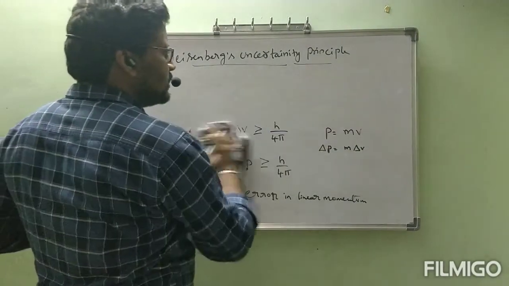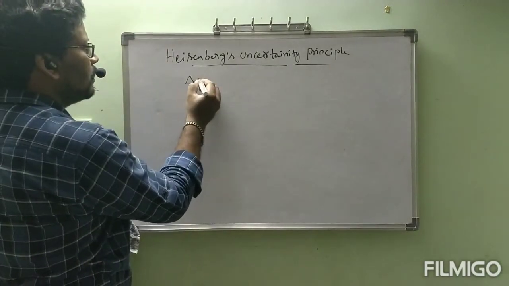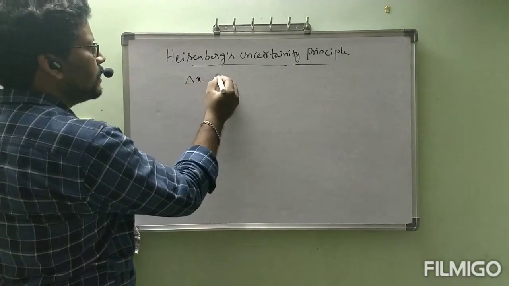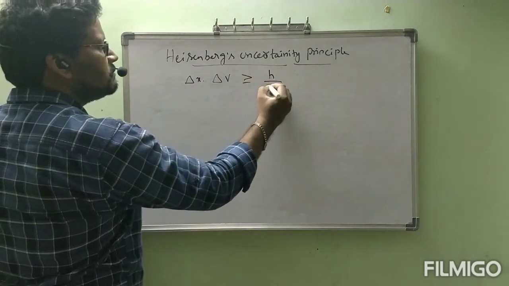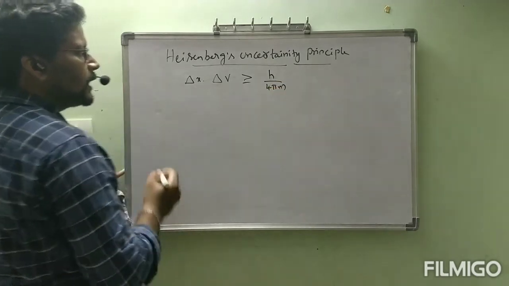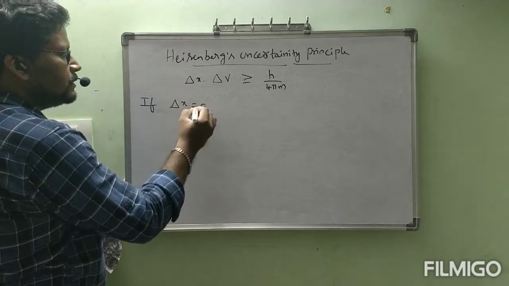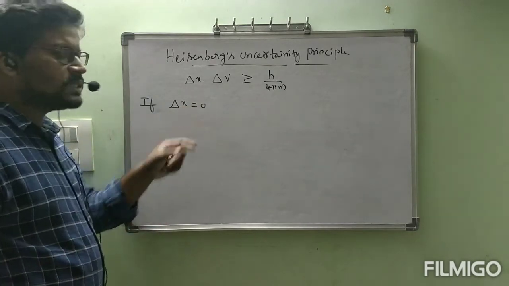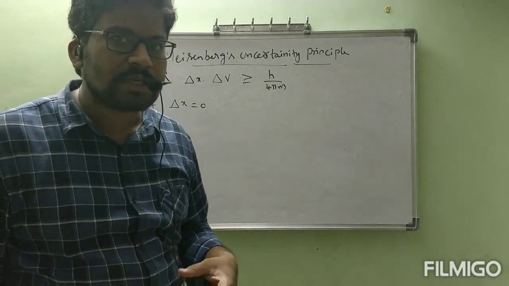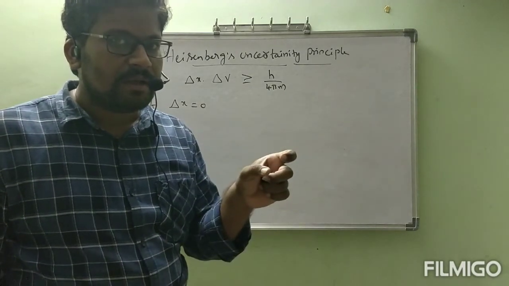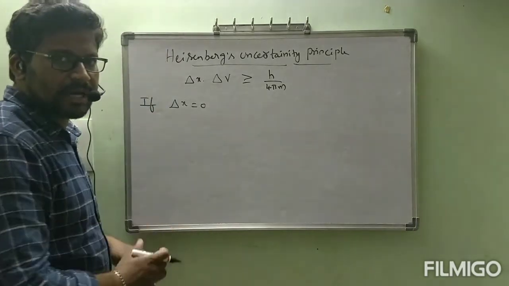Now, next thing is delta x into delta v is greater than or equal to h by 4 pi m. What is the meaning of delta x is equal to 0? Delta x is equal to 0 means we found the position of electron accurately. If you found the position of electron accurately, its error is 0. Correct or not?